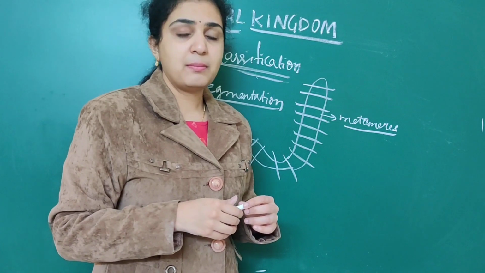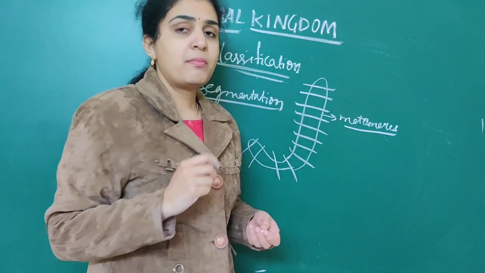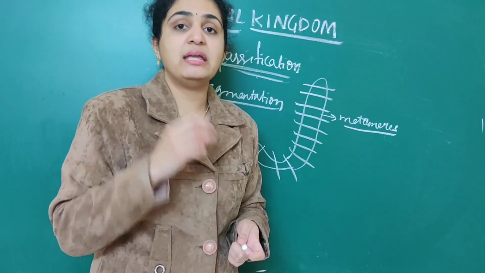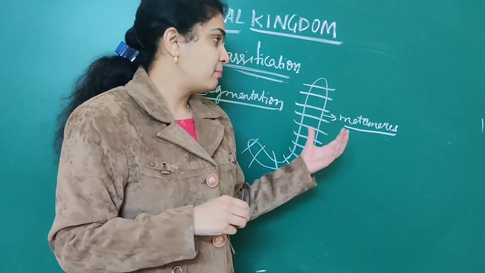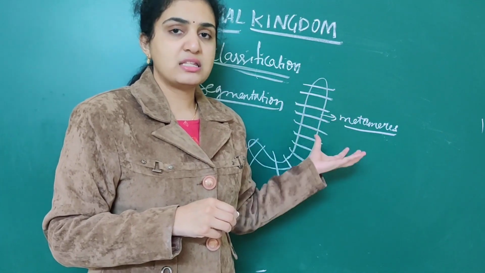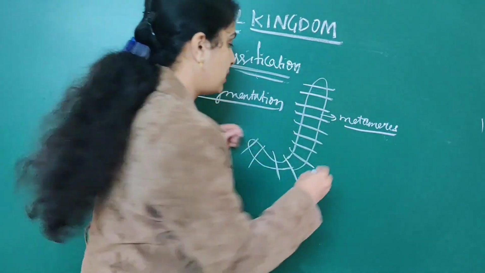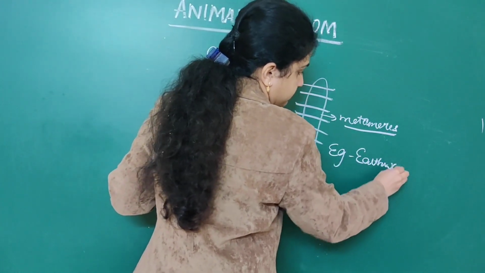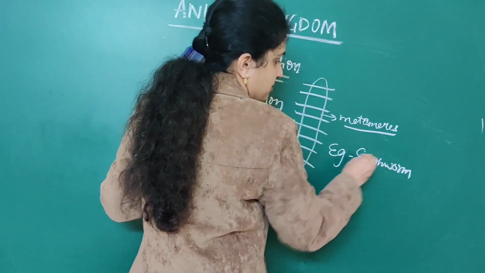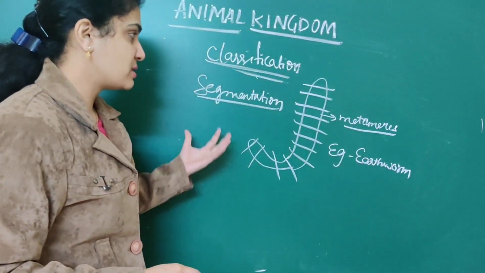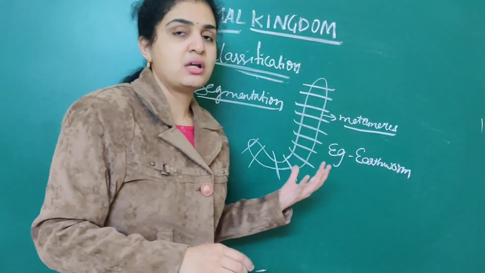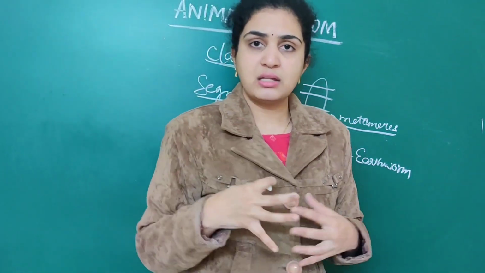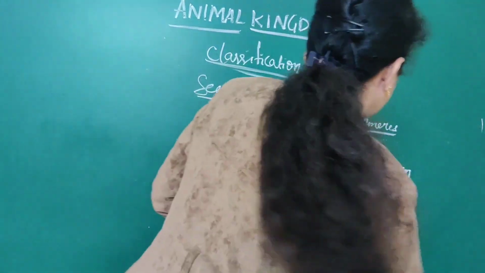The earthworm exhibits an example of a classic segmented body. Important NEET question: the example of a classic segmented body with metameres is the earthworm. So segmentation means simply you should remember the earthworm. That is the main point you should remember.